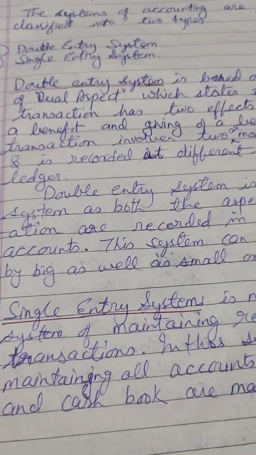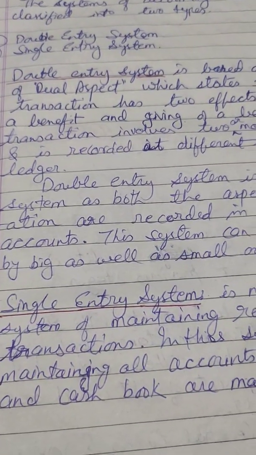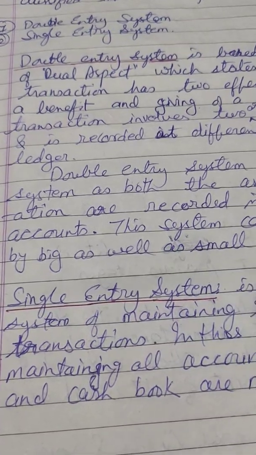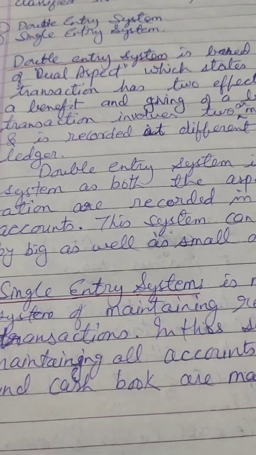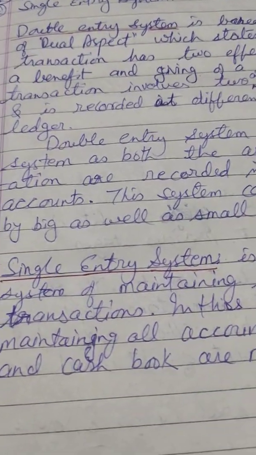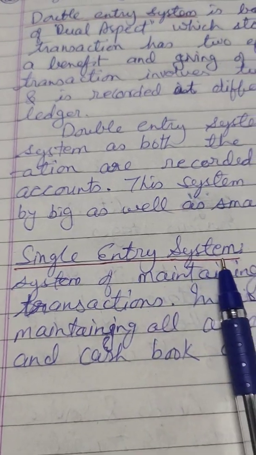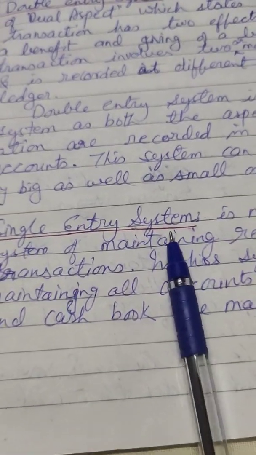So this system can be implemented by big as well as small organizations. In big business houses or in small organizations, they use double entry system of accounting. Single entry system of accounting is not a complete system of accounting.